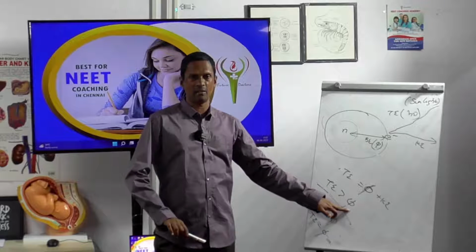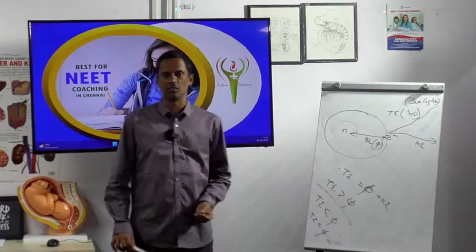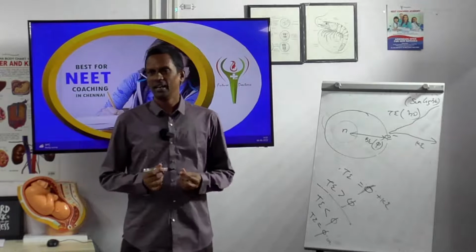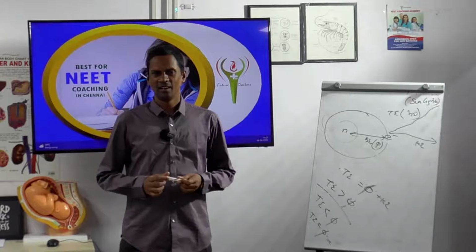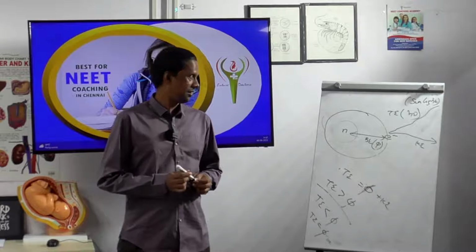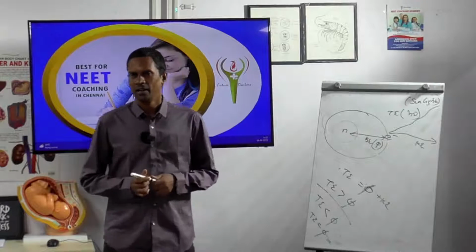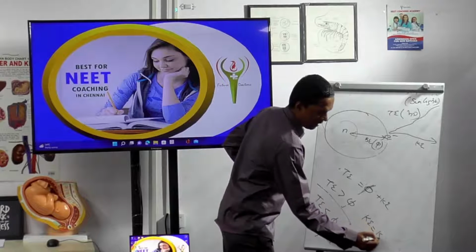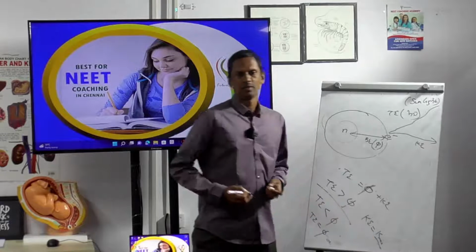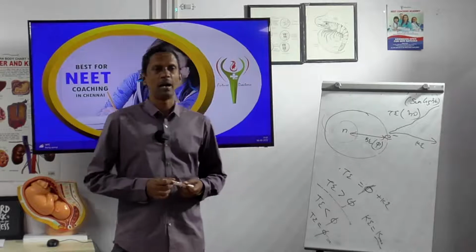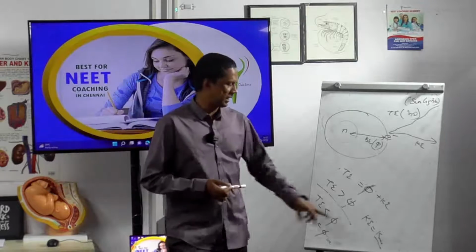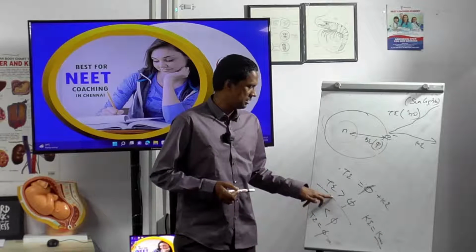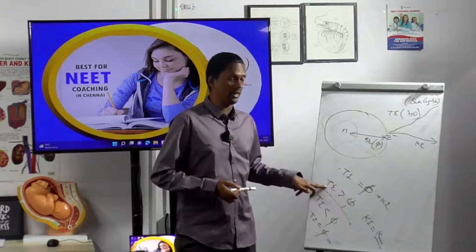If T is greater than phi, what will happen to the kinetic energy? K is equal to K max, maximum kinetic energy. Why? Because the total energy is greater than phi.